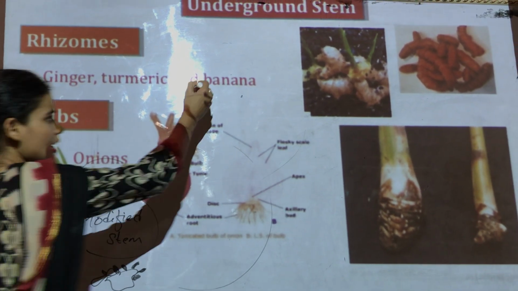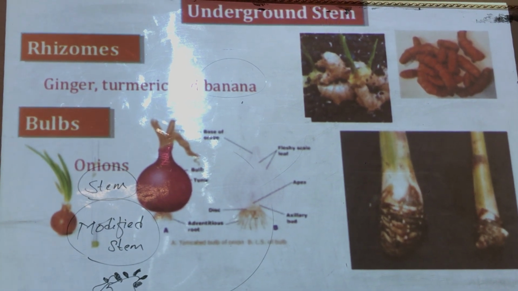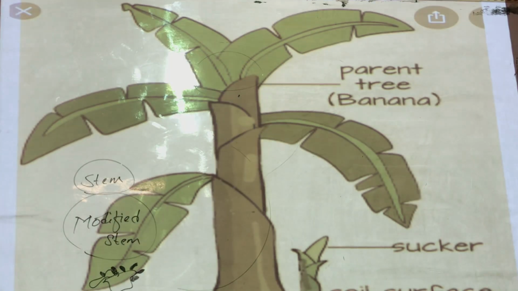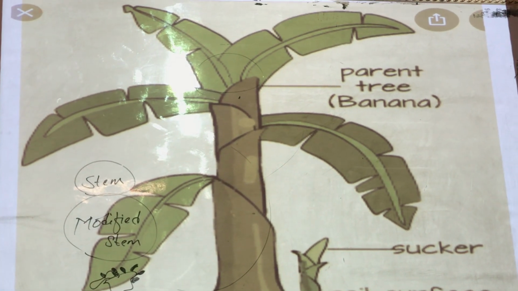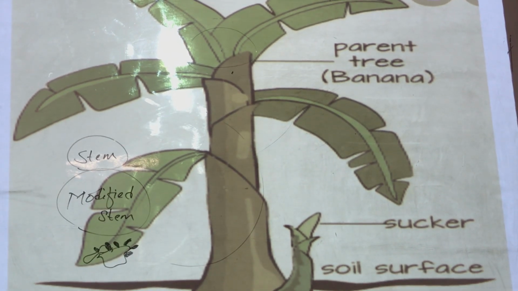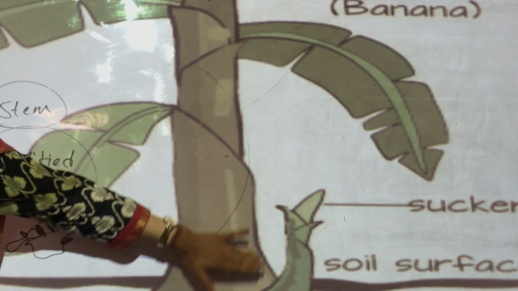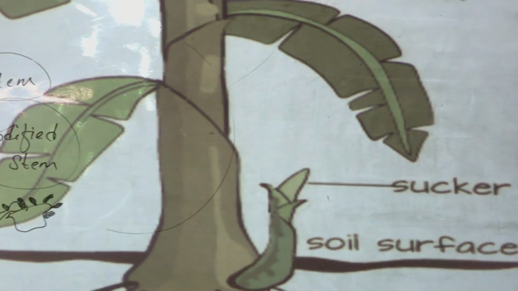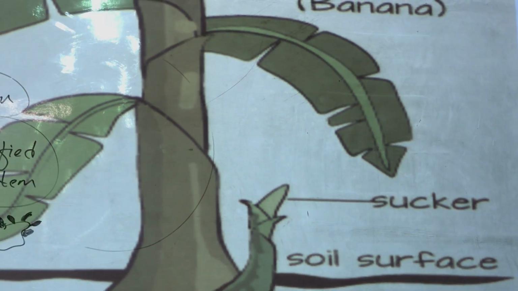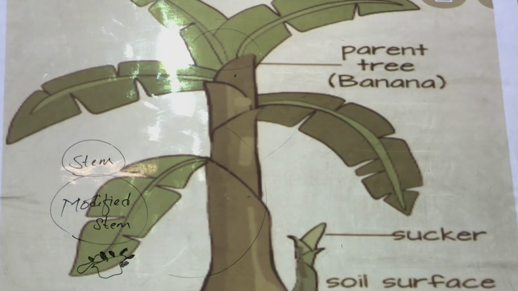Also, if you take the example of banana, the banana plant, we never say banana tree, banana is a plant. Okay, so the banana plant is also grown from the buds. If you can see here, this is the banana plant. They also have these types of structures which are called suckers. Okay, so they are also the stem. So we pluck it and we dig it inside the soil and a new banana plant comes out of it.